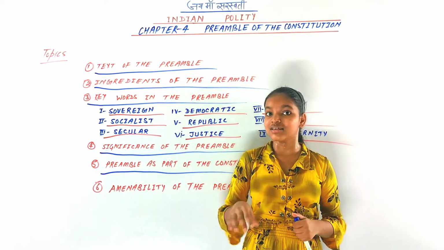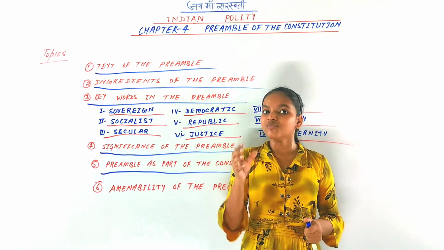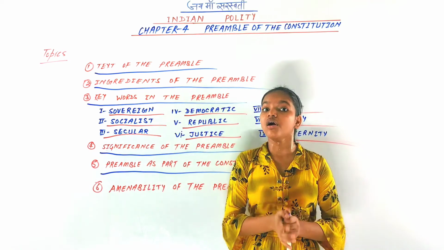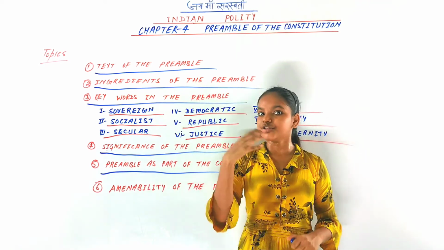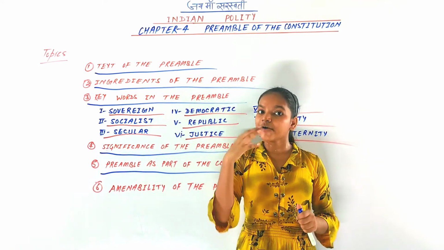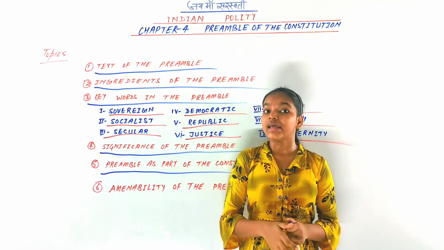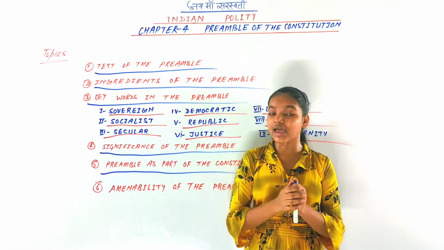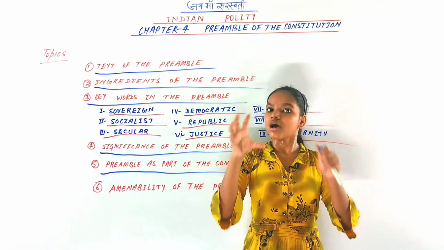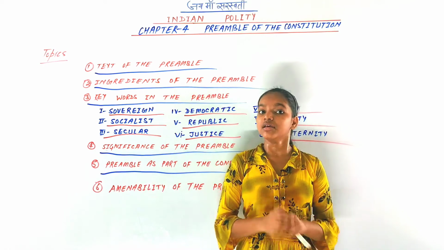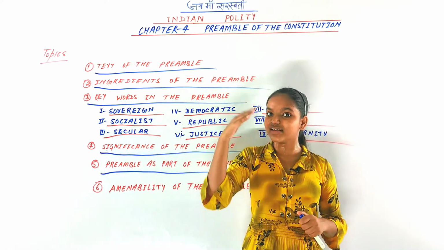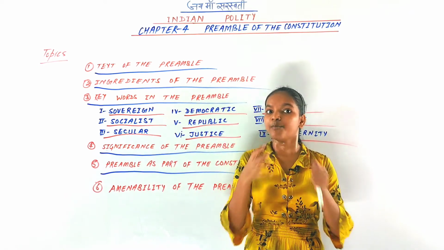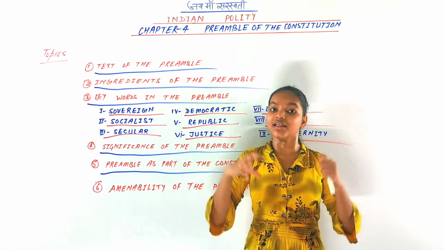First, in 1960, in the Berubari case, the Supreme Court declared that the preamble is not a part of the Constitution. But later, in 1973, in the Kesavananda Bharati case, the Supreme Court held that the preamble is a part of the Constitution. It set aside the earlier statement and declared that the preamble is a part of our Indian Constitution.